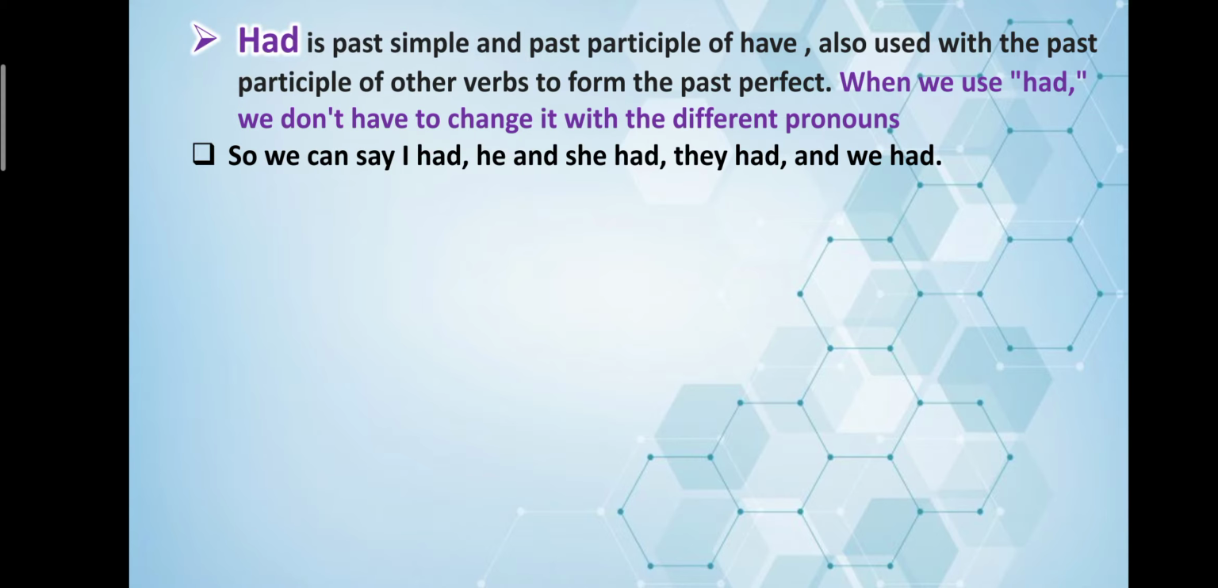Now coming to had. Had is the past simple and past participle of have. It is also used with the past participle of other words to form the past perfect. When we use had, we don't have to change it with the different pronouns. So we can say I had, he had, she had, they had, and we had. So in first person, second person, and third person, there is no change. We use had.